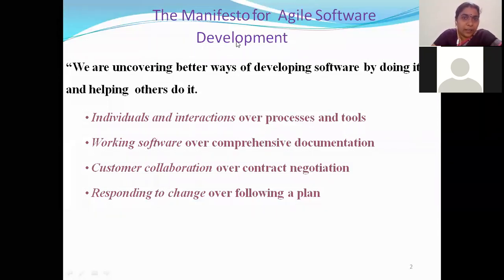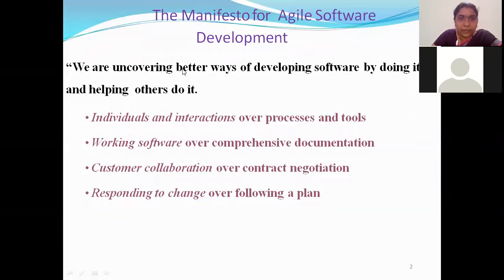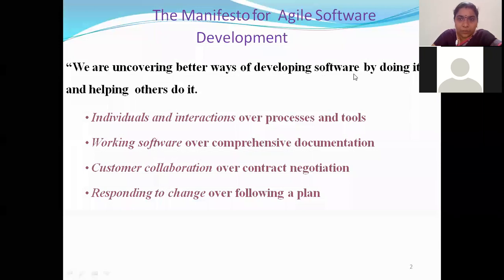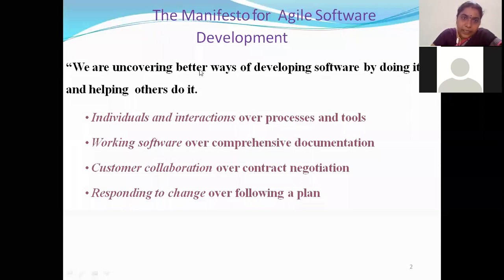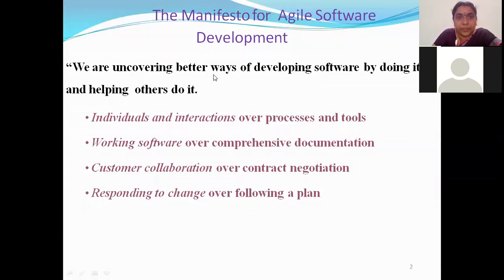And the Agile team gave us a manifesto. In this manifesto, you have one statement of line. See this, what this statement is: we are uncovering better ways of developing software by doing it and helping others to do it. What this Agile team is telling us is, they are uncovering better ways of developing software. We have ways of developing the software by using traditional methods, but Agile is telling us some other, better, new ways for developing the software.